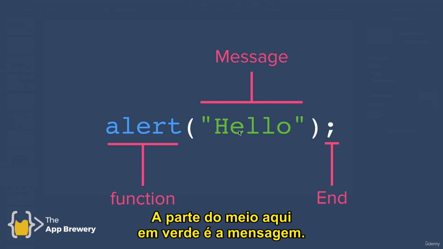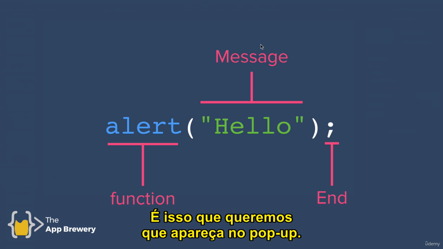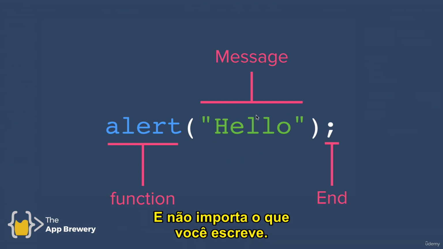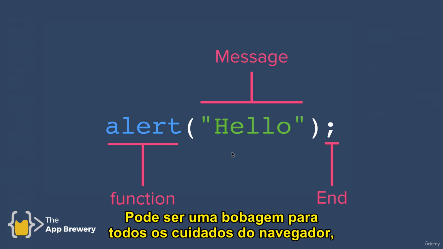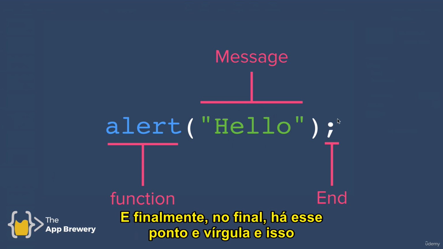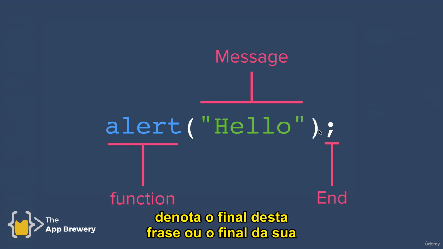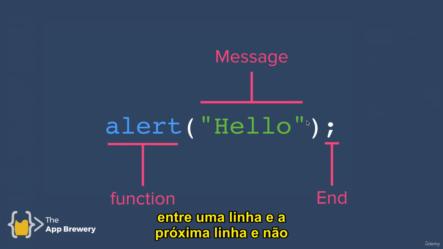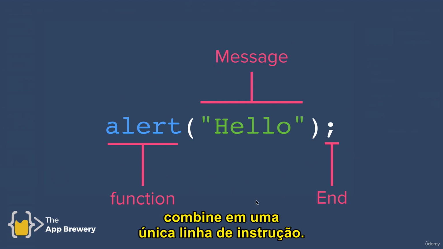The middle part here in green is the message. This is what we want to show up in the pop-up. And you can change that message to anything you wish. And it doesn't matter what you write, it could be gobbledygook for all the browser cares, but it will faithfully display that message in the pop-up. And finally, at the end, there is this semicolon. And that denotes the end of this sentence or the end of your instruction so that the browser doesn't get confused between one line and the next line and doesn't combine it into a single line of instruction.